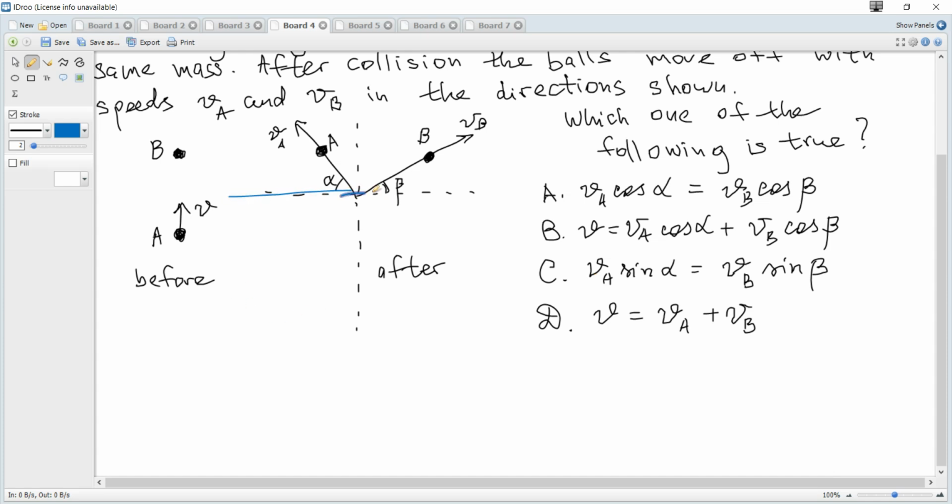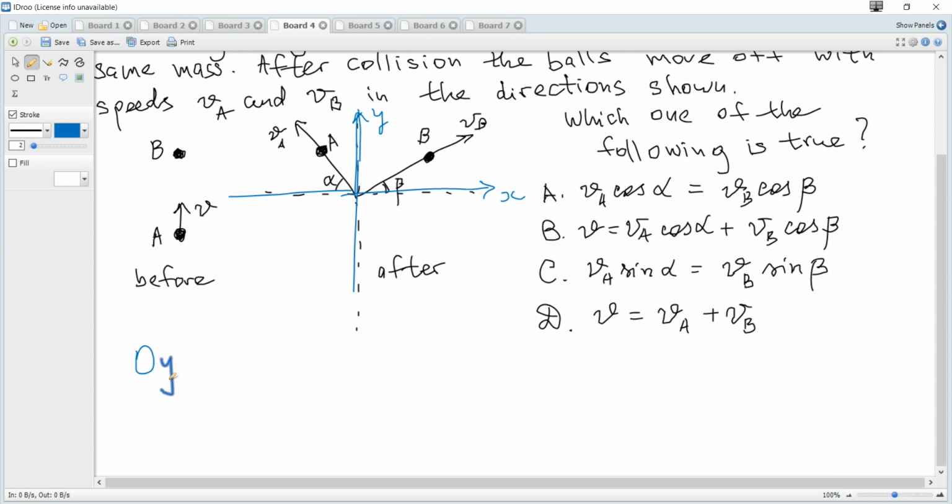We can consider the horizontal direction, let it be x, and the vertical direction, let it be y. And I repeat that momentum should be conserved in projection onto any direction.